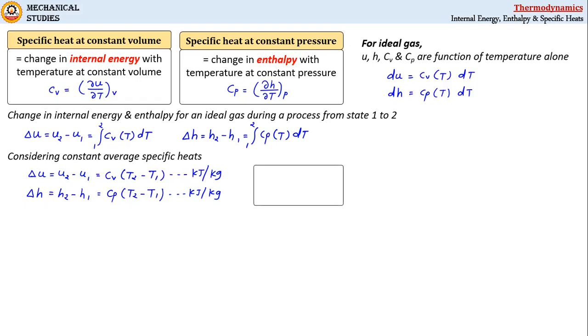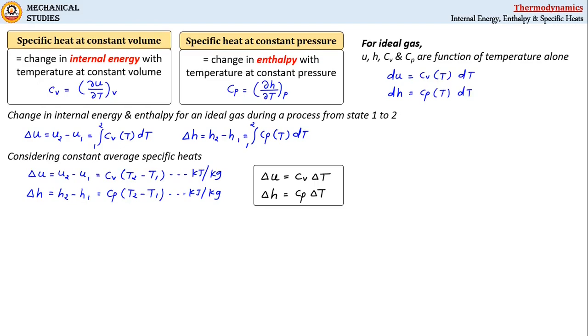So we can write them as delta U is equal to constant average specific heat Cv into delta T, the temperature difference, and delta H is equal to constant average specific heat Cp into temperature difference delta T. We can use these expressions for any kind of process and any kind of system.